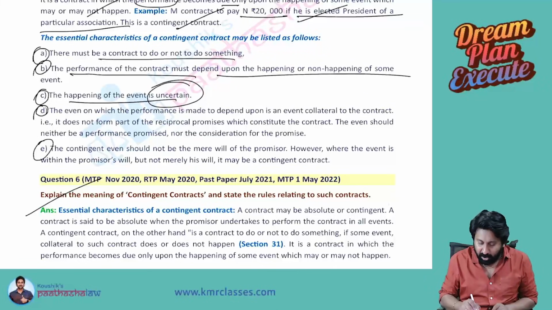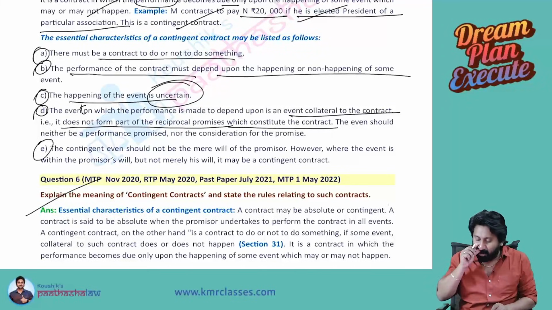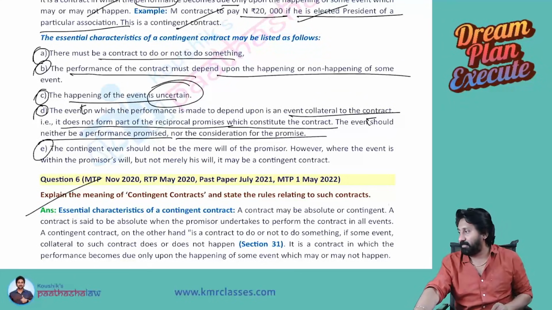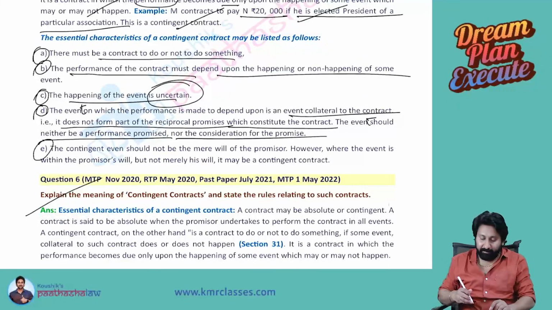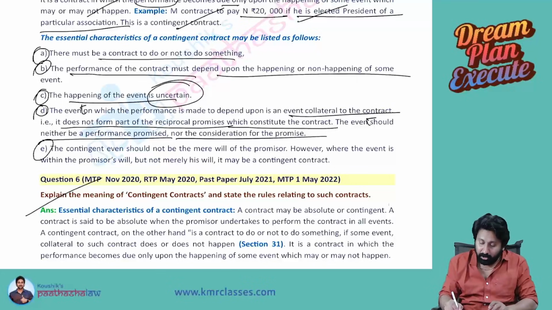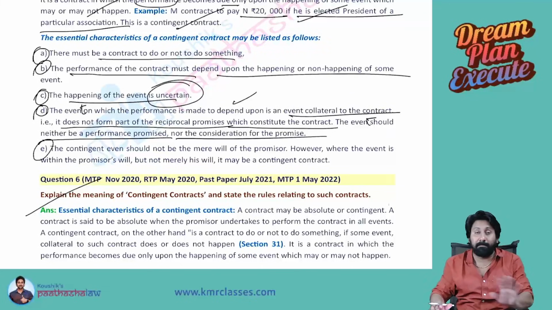Okay. Next. The event on which the performance is made to depend is an event collateral to the contract. That is, it does not form part of the reciprocal promises which constitute the contract. The event should neither be a performance promise nor a consideration for the promise. Read that point carefully. The event on which performance is made to depend is an event collateral to the contract. It should not be the main part of the contract.